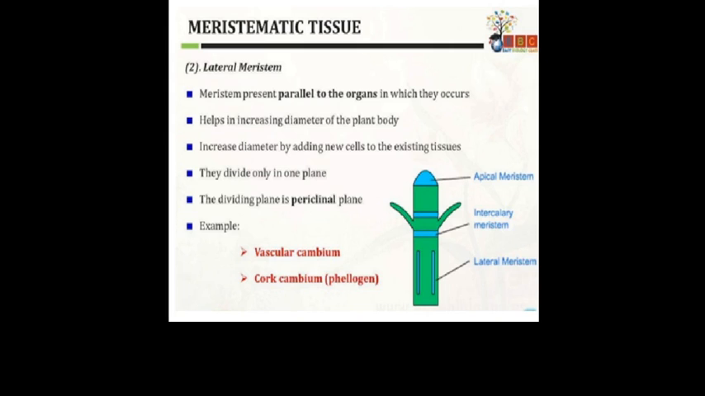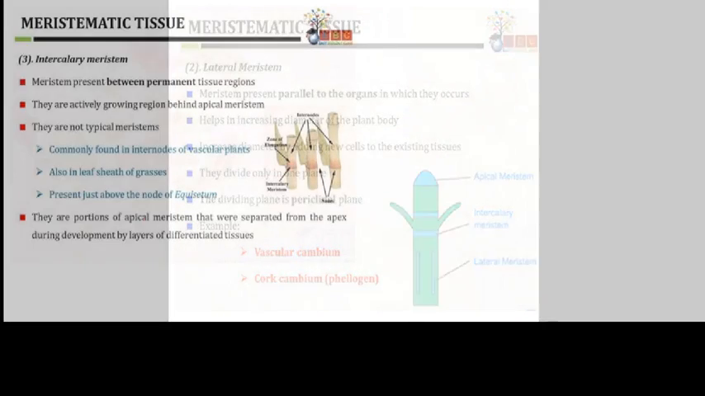It helps to increase the diameter, width and girth of the plant body, by adding new cells to the existing tissue. They divide only in one plane, the periclinal plane. Examples of lateral meristem are the vascular cambium and the cork cambium, which you can also call the phellogen, and the cambium present in the vascular bundle in the dicot stem.